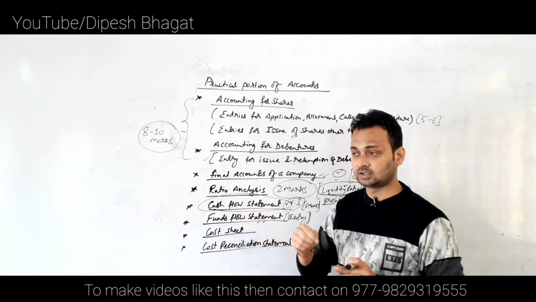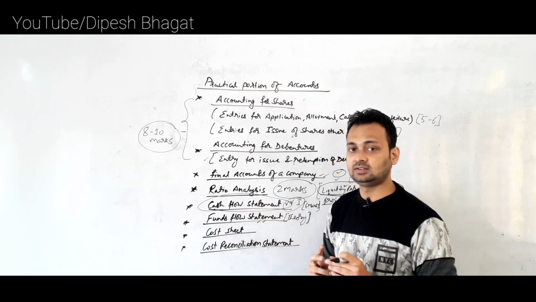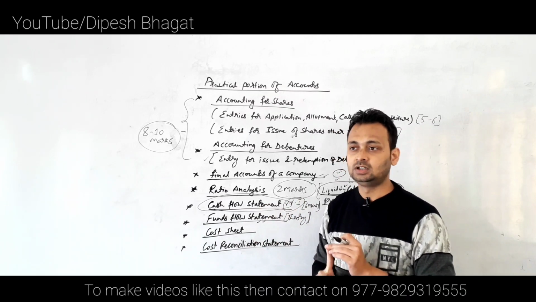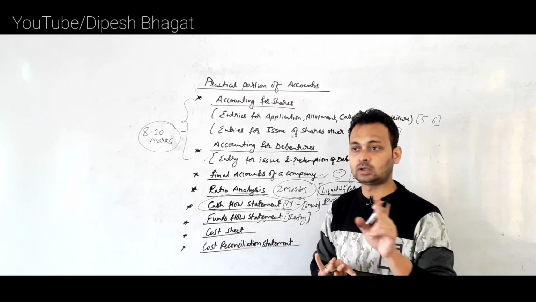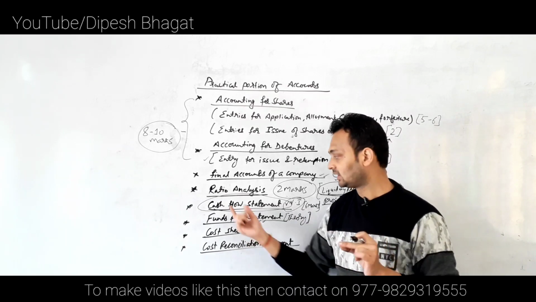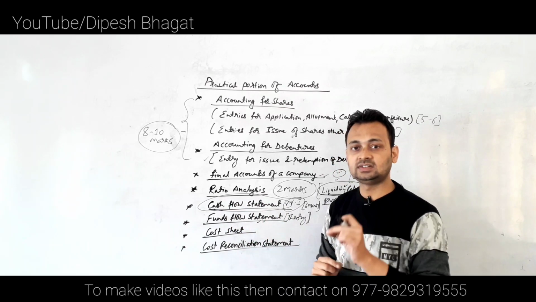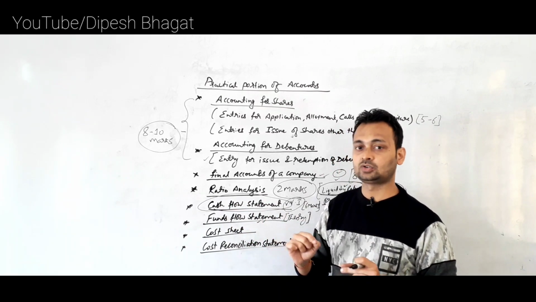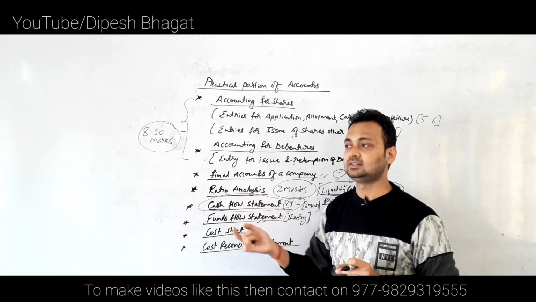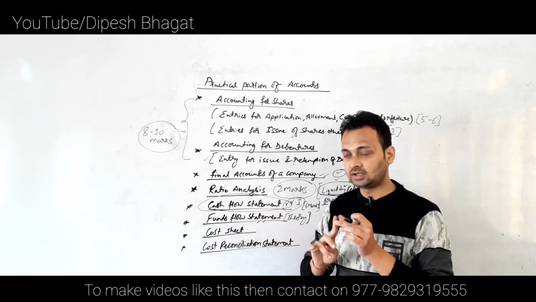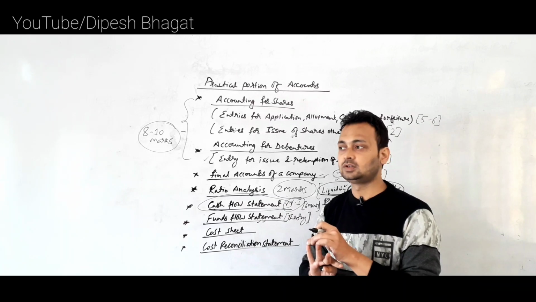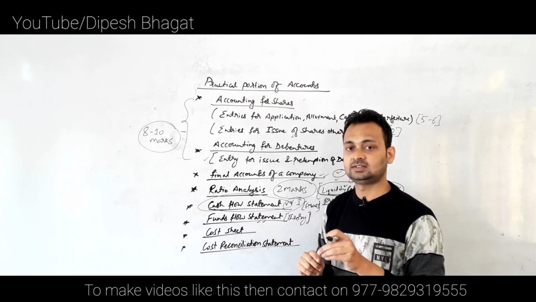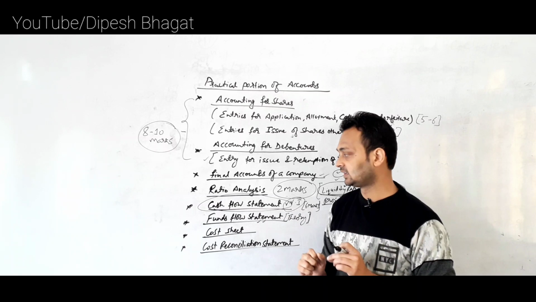Similarly for financing activities: issue of equity share capital, issue of debentures or redemption of debentures, dividend paid. One more item, dividend paid, keep in mind. The cash flow statement generally must have dividend paid under the heading cash flow from financing activities. So dividend paid, issue of equity shares, and issue of debentures or redemption of debentures are a few terms listed under cash flow from financing activities.